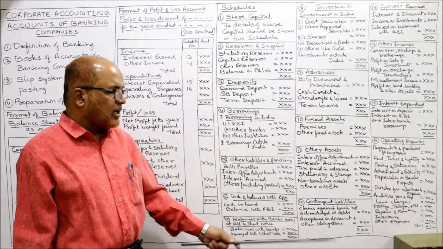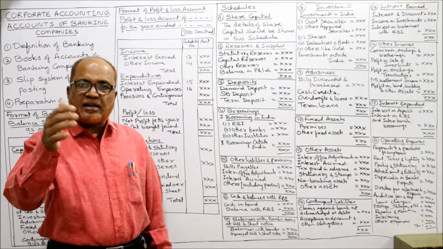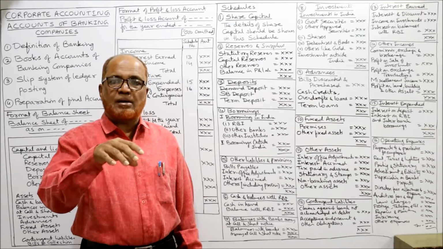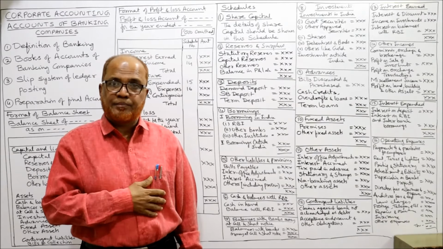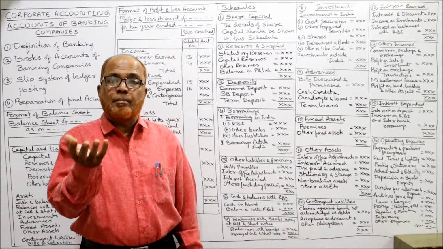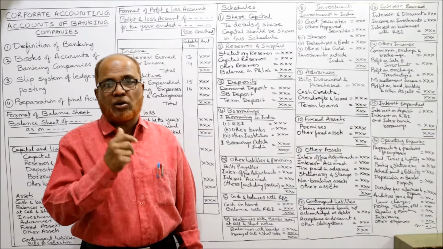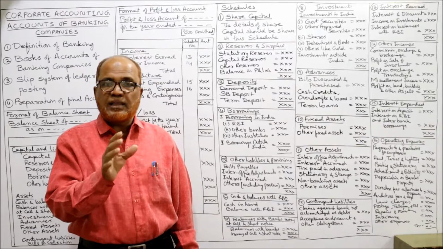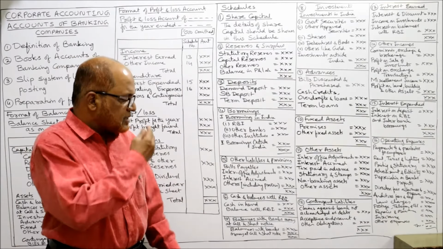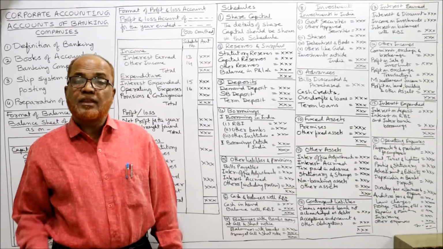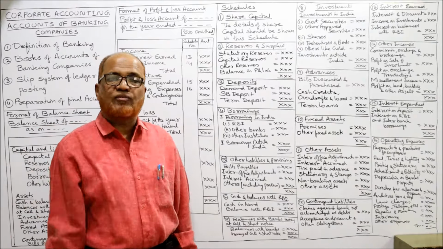Claims against the bank not acknowledged as debt. Some parties have claimed some amount from the bank, but the bank has not yet acknowledged it. So this claim may materialize or it may not be payable. Till that time it will be shown as a contingent liability. Then acceptances, endorsements and other obligations. The detail of this I'll explain in the next video.